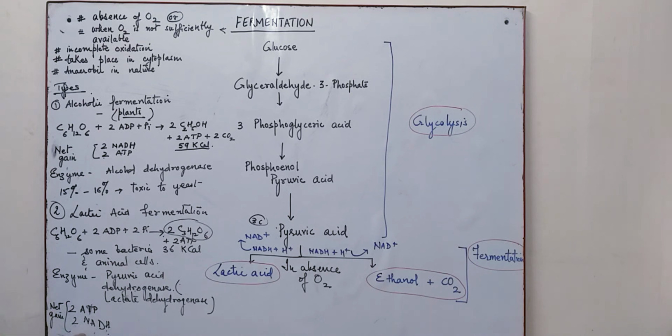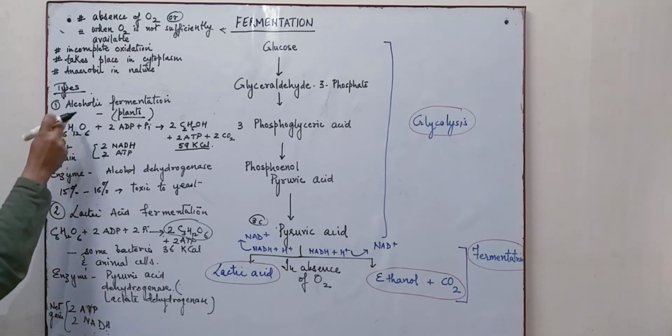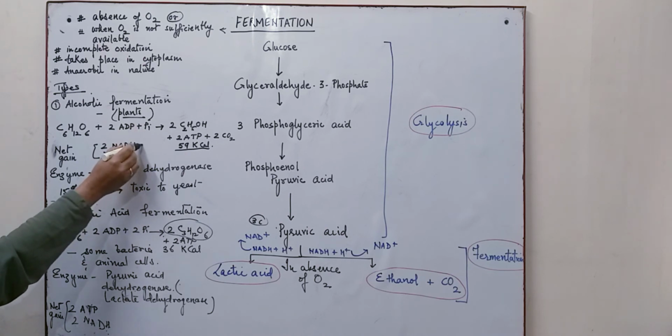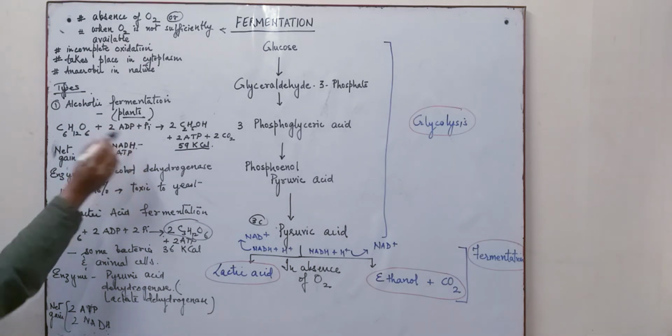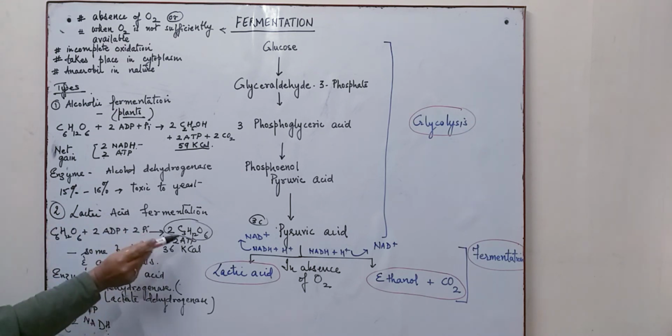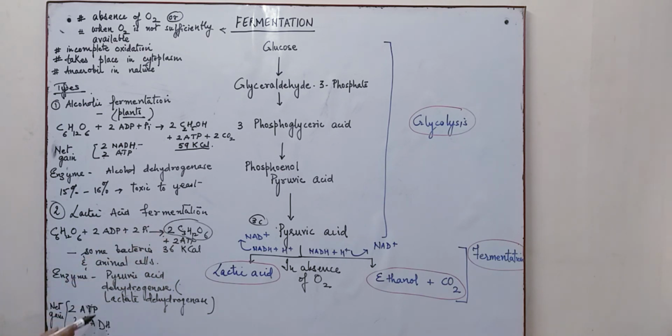Now the fermentation process takes place in 2 steps. First is the formation of the alcohol and the regeneration of NADH. In the same way, in lactic acid fermentation also, the process takes place in 2 steps, in which one step is the formation of lactic acid and the second is the regeneration of NADH. How does this regeneration of NADH actually take place?